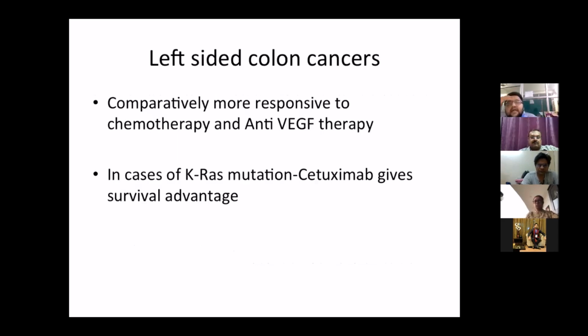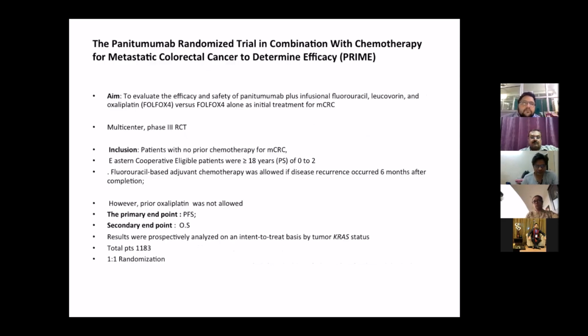Now, as far as the targeted therapy in left-sided colorectal cancer, left-sided colorectal cancers will have more KRAS wild-type status and therefore will have an advantage when cetuximab is given. The following are the clinical trials which did not differentiate between the left side or the right side, but which differentiated whether the patient had a KRAS mutation or not. Then I will go to sub-analysis of the next trial in which there is differentiation between the left and right side results.